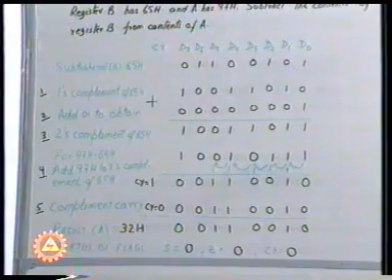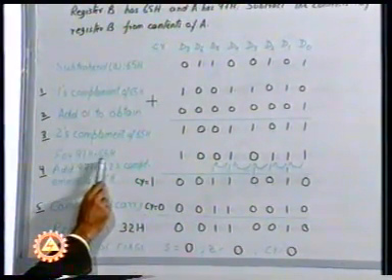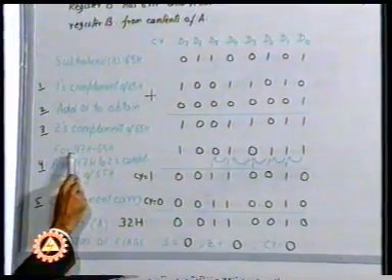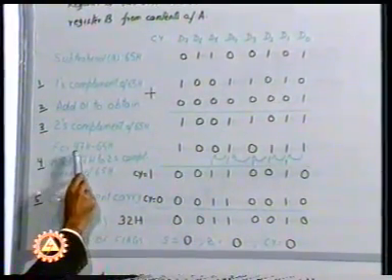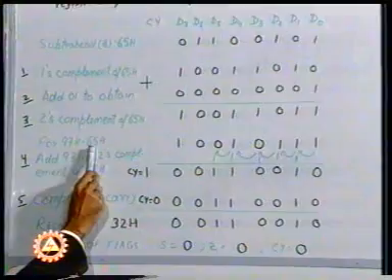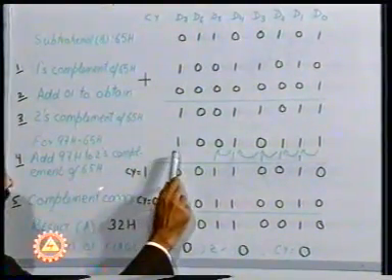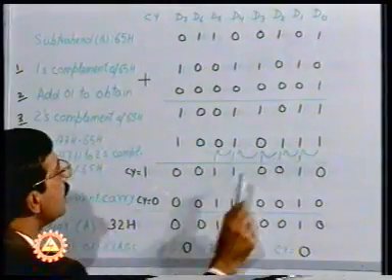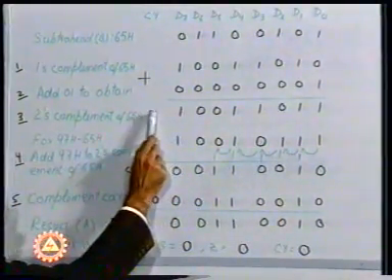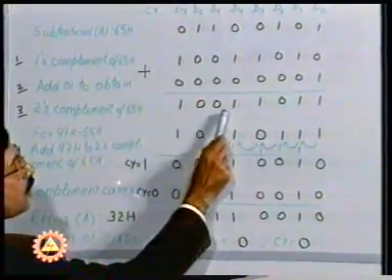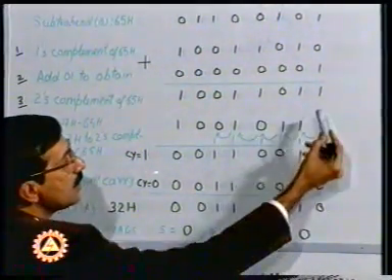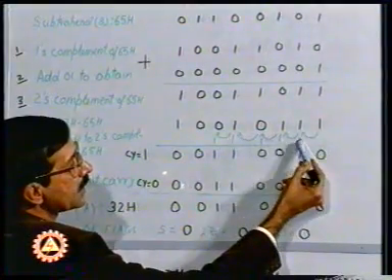The next step is to implement the subtraction of 65 from 97. And this is achieved by what? We have to add 97 to the 2's complement of 65. 97 is 1, 0, 0, 1, 0, 1, 1, 1. And the 2's complement is already available to us in the form of 1, 0, 0, 1, 1, 0, 1, 1. So when we carry out the addition, 1 and 1 gives 0 with carry 1,